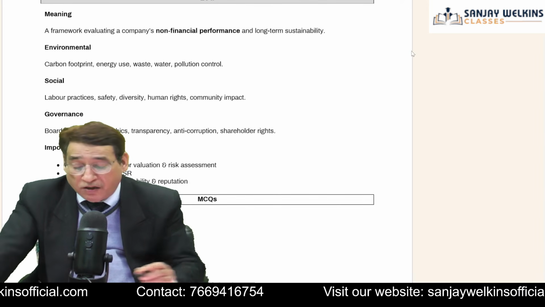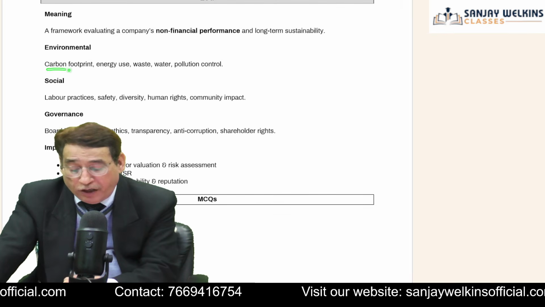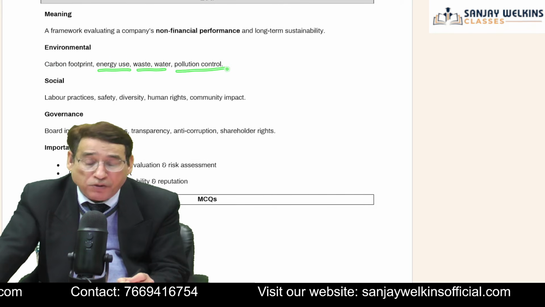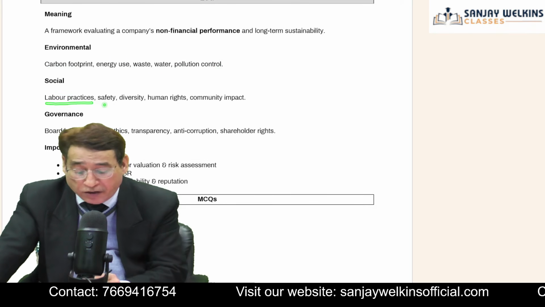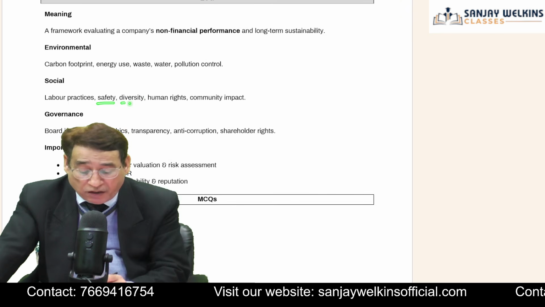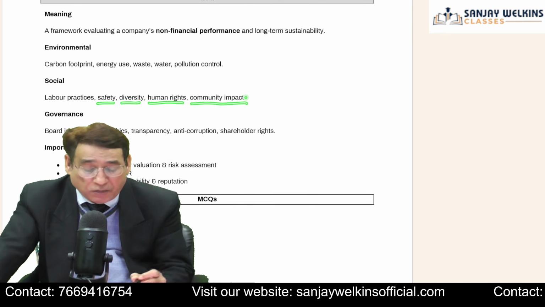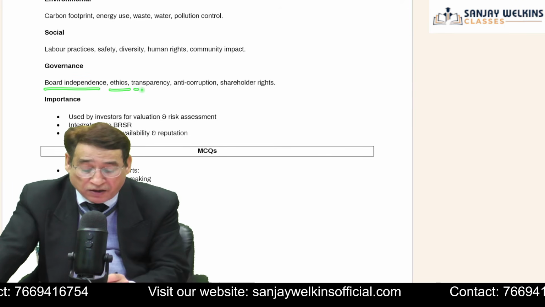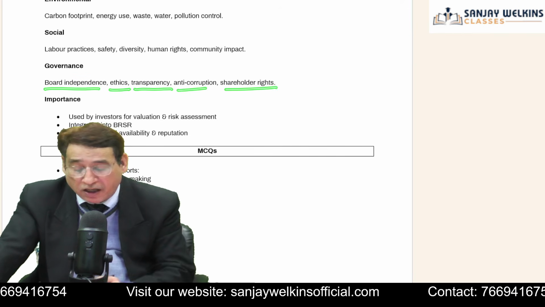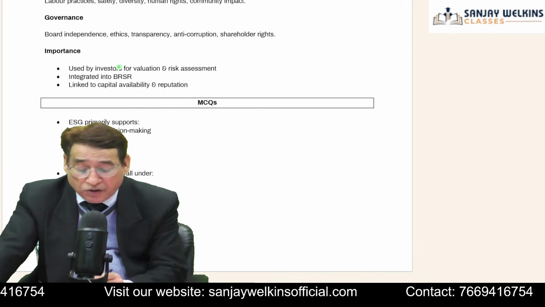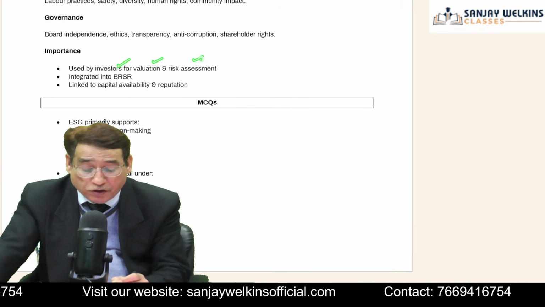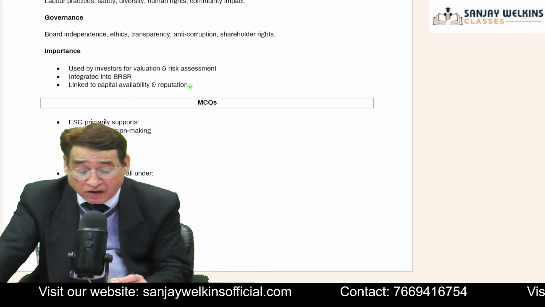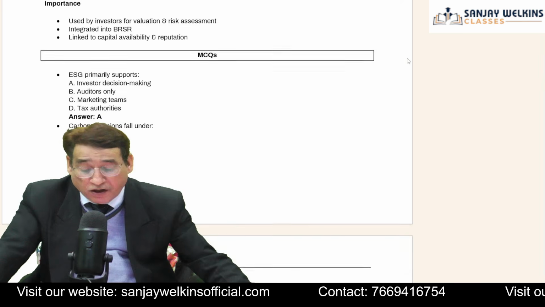When we say environment, it means we are covering issues like carbon footprint, energy use, wastewater, pollution control. Similarly, social means labor practices, safety measures, diversity, human rights, community impact. And governance means board independence, ethics, transparency, anti-corruption, shareholders' rights. So these are the things. Generally it is used by the investor for valuation and risk assessment. It is integrated with what we call BRSR, and it is linked to capital availability and reputation.